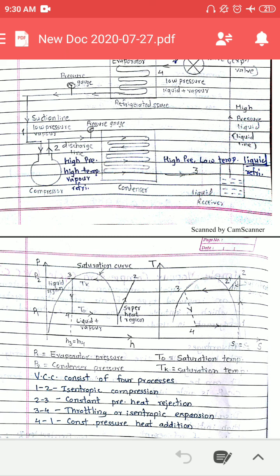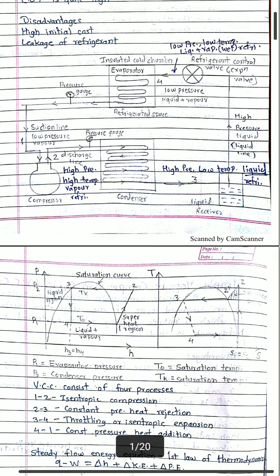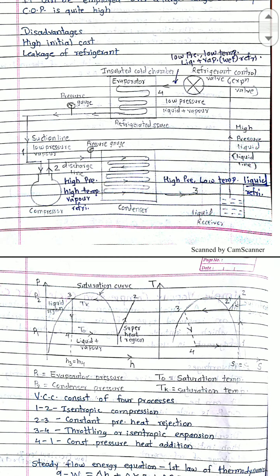Now look at the schematic diagram. Suppose the process starts from point 1 to point 2. The suction line carries low pressure vapor to the compressor, where the compression action takes place, and the pressure increases and the temperature also increases.